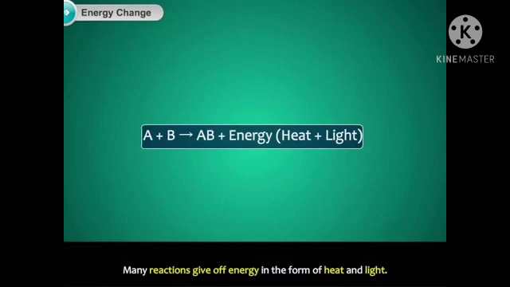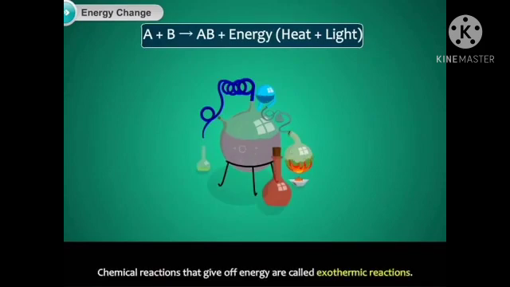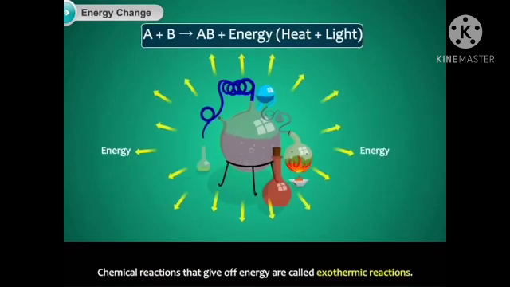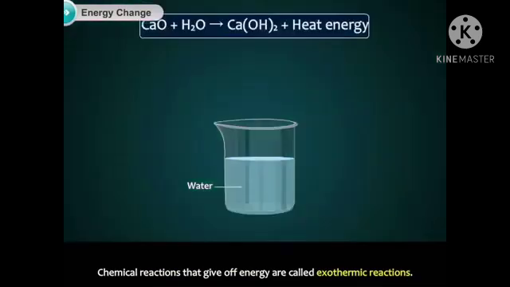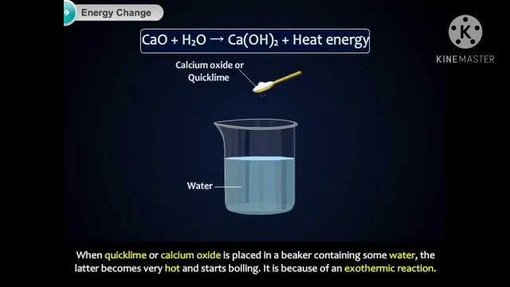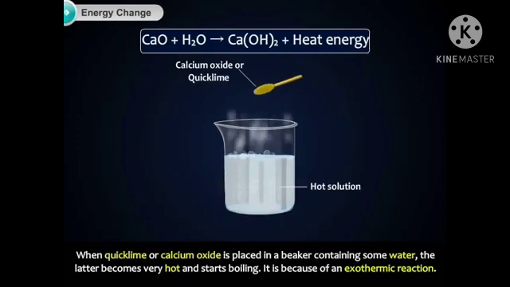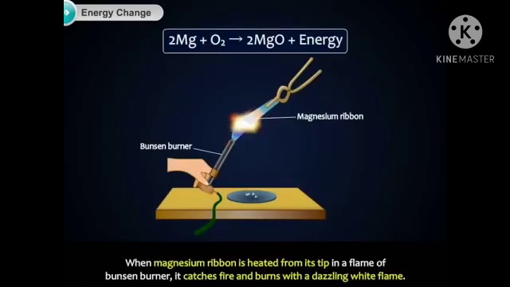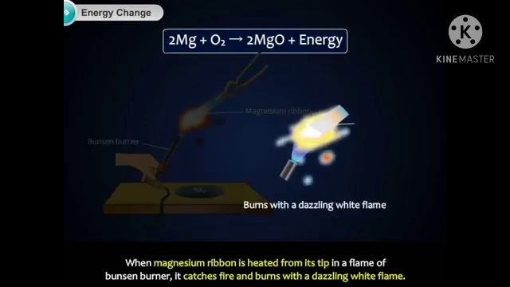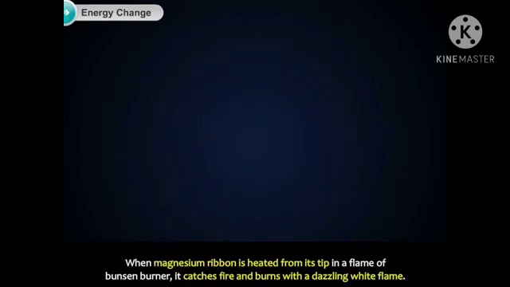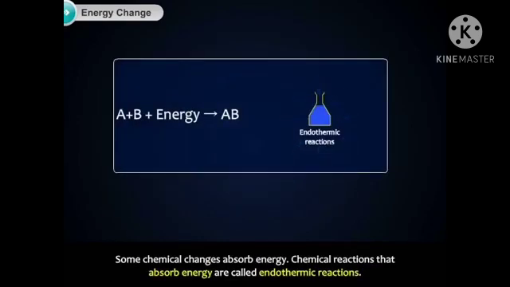Many reactions give off energy in the form of heat and light. Chemical reactions that give off energy are called exothermic reactions. When quicklime, CaO, calcium oxide, is placed in a beaker containing some water, the water becomes very hot and starts boiling. It is because of an exothermic reaction. When a magnesium ribbon is heated from the tip in the flame of a Bunsen burner, it catches fire and burns with a dazzling white flame.